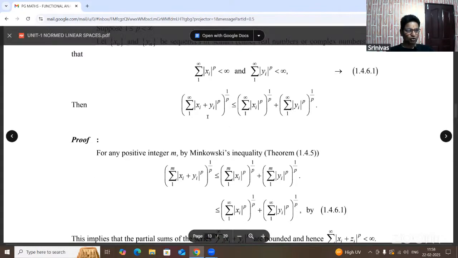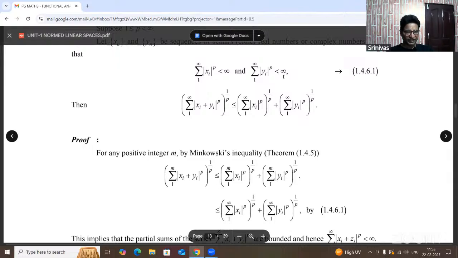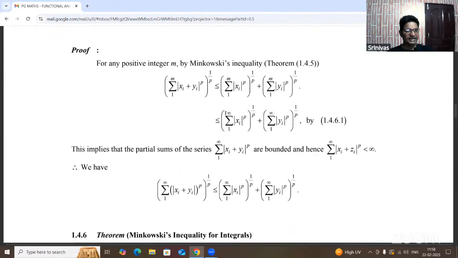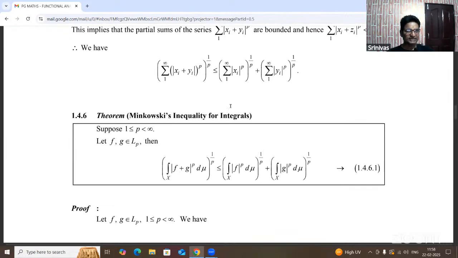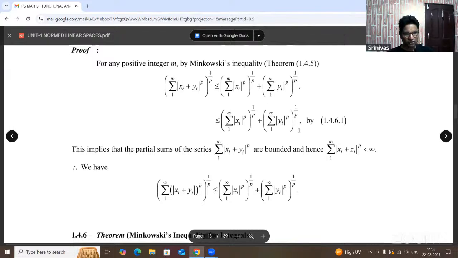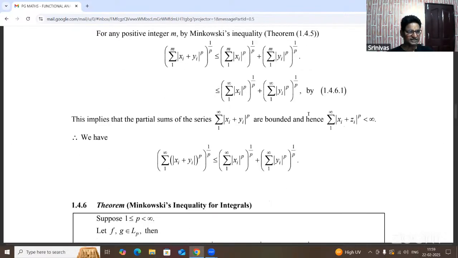Summation mod xi whole power p is less than infinity, and summation mod yi whole power p is less than infinity. The terms are referred to in the same manner, replacing x and y by the sequences xn, yn. That is the simplest proof. Please note down. That is also rectified here: this is y, not z. That is the simple proof for sequences.